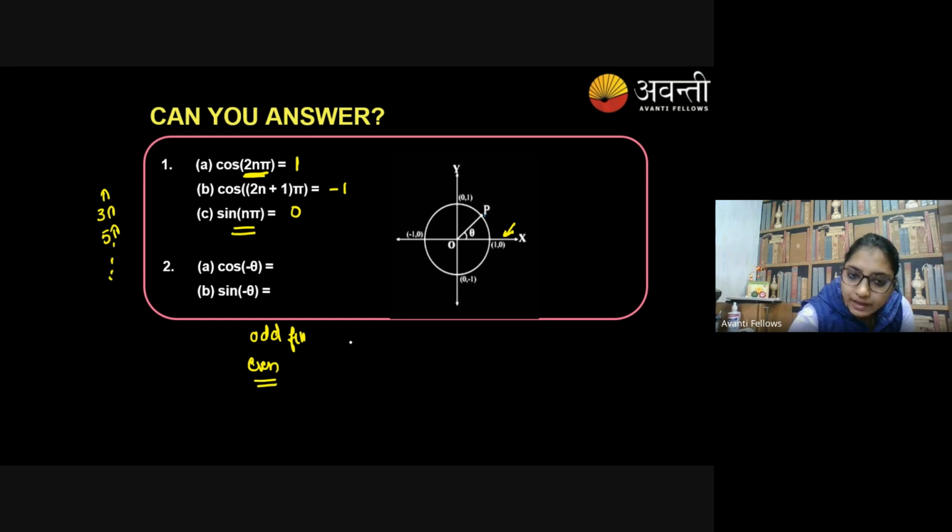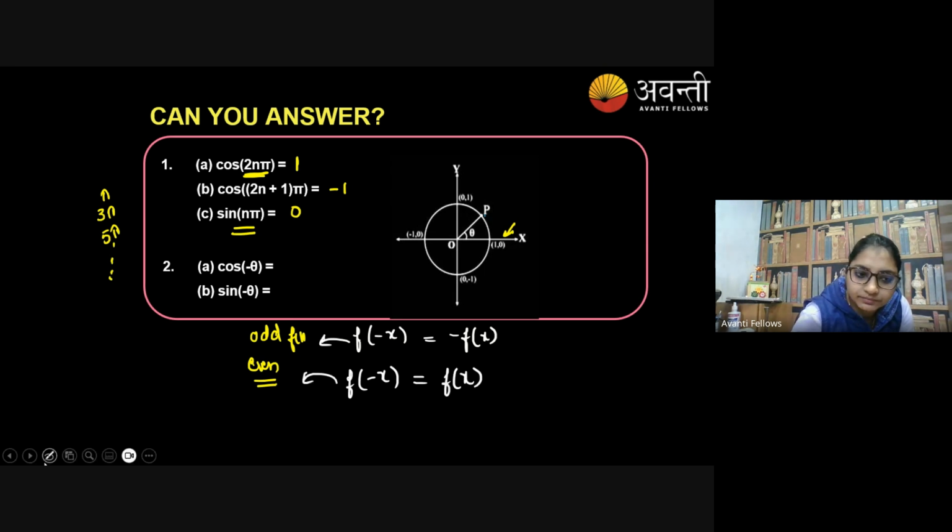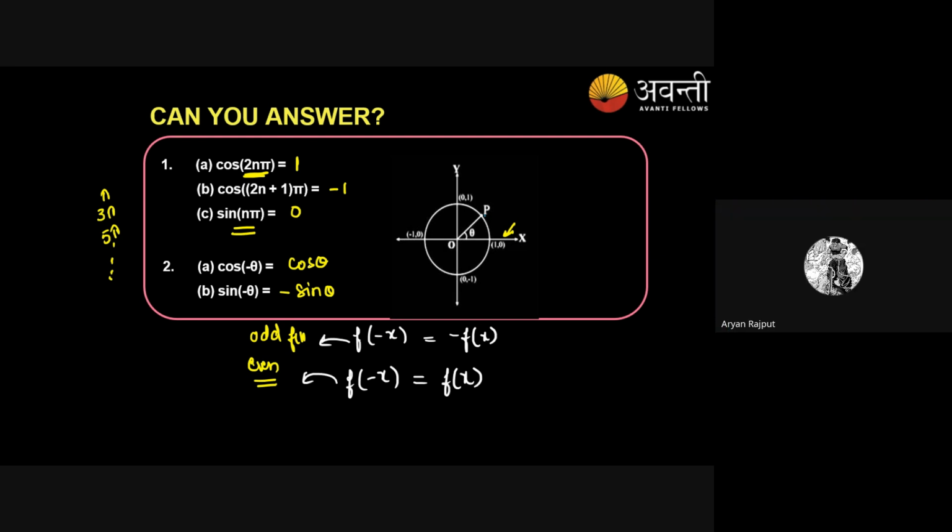How many of you know that f of minus x equals minus f of x is called the odd function, and f of minus x equals f of x is called the even function, right? So sine theta is an odd function, it becomes minus sine theta. Cos theta is an even function, it becomes cos theta. Agree? Yes, ma'am.